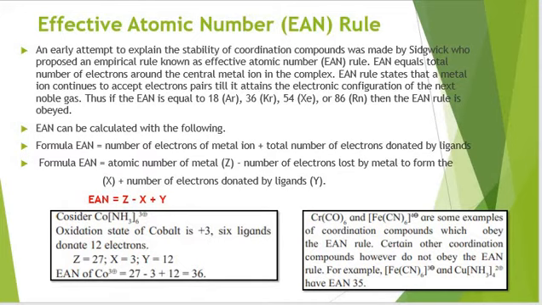Hexacarbonylchromium(0) is one of the examples. Then hexacyanoferrate(II) ion is another example. If you calculate EAN for these, you will find it would not be equal to the atomic number of any inert gas. So they are stable also.